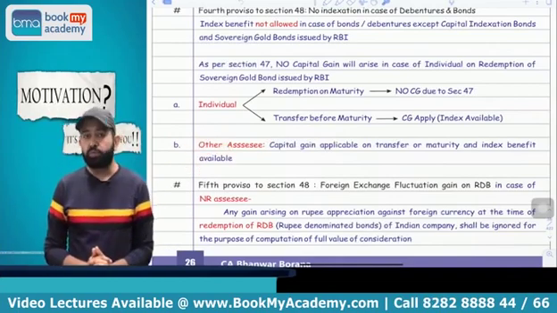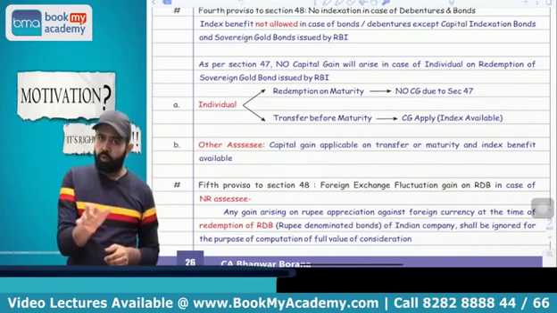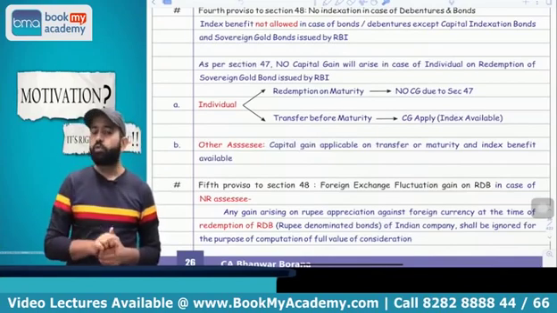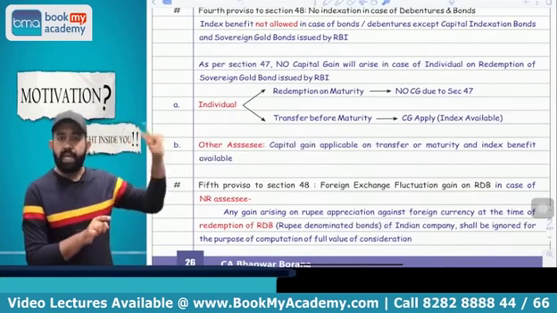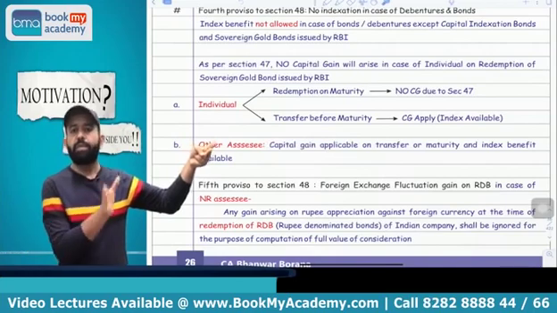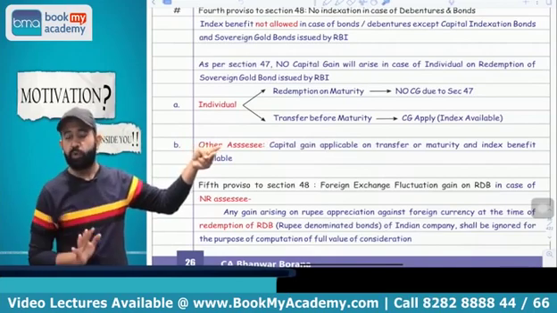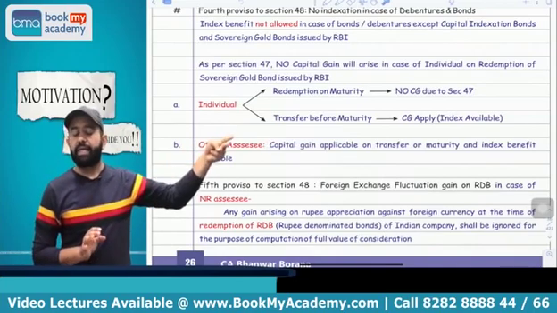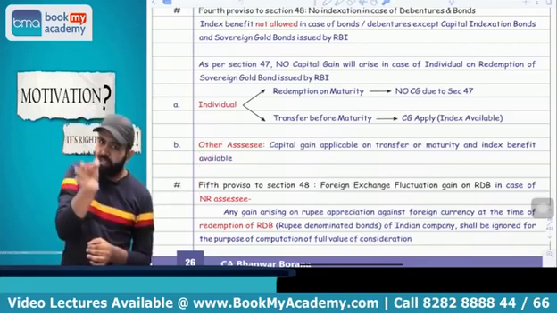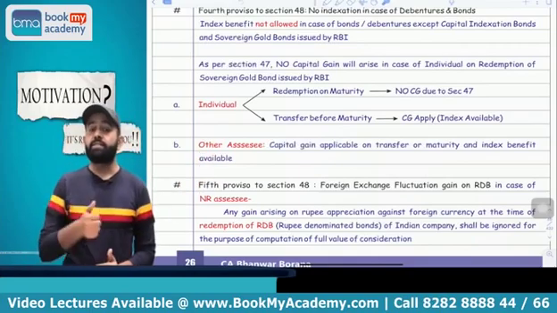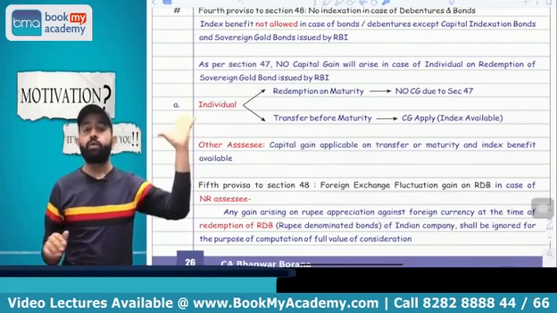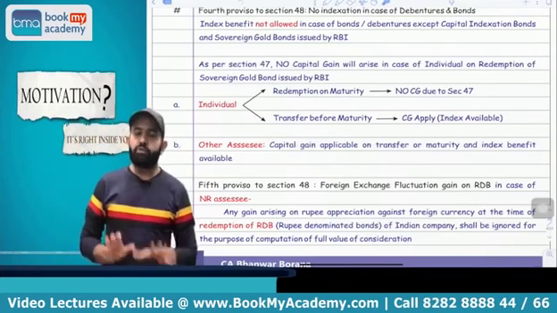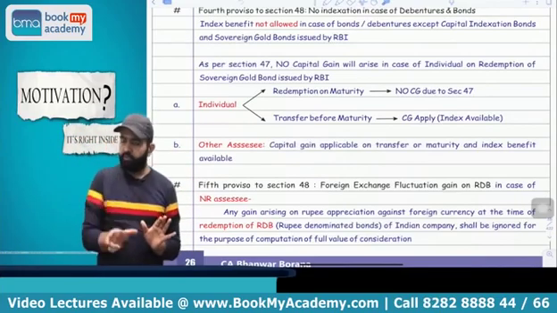Now try to understand one more thing. In case of the sovereign gold bond issued by RBI, if you subscribe to the sovereign gold bonds, redemption will normally be after 8 years as per the sovereign gold bond scheme. Redemption will be at the end of the 8 years. So if there is a redemption of sovereign gold bond and the assessee is an individual, then capital gain is totally exempt due to section 47. So in simple language, suppose you are an individual,